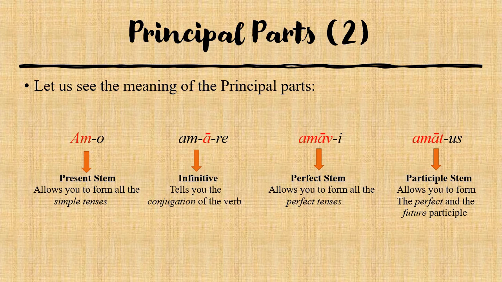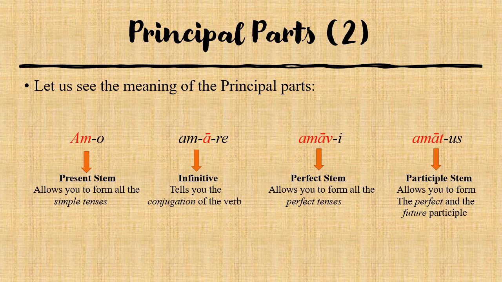The perfect stem, amavi, is the stem that allows you to form all the perfect tenses, which are perfect, pluperfect, and future perfect. The last principal part, amatus, has the stem amat, which is the participle stem, and allows you to form the perfect and the future participle, which is something that we will see much later in the course.